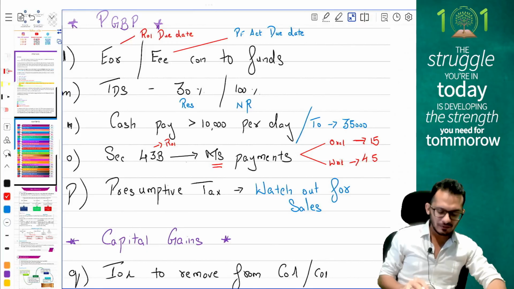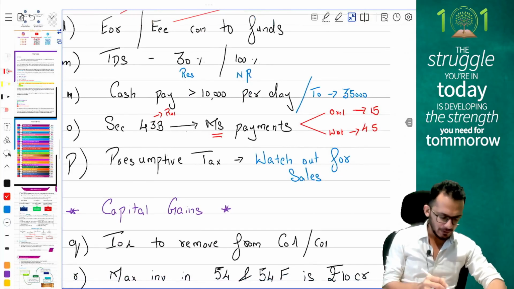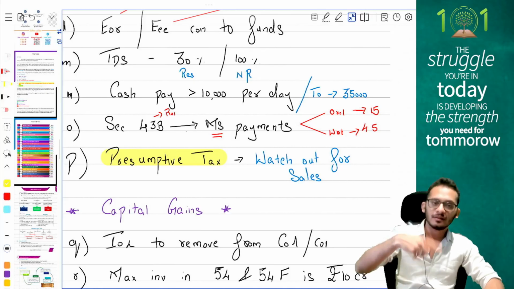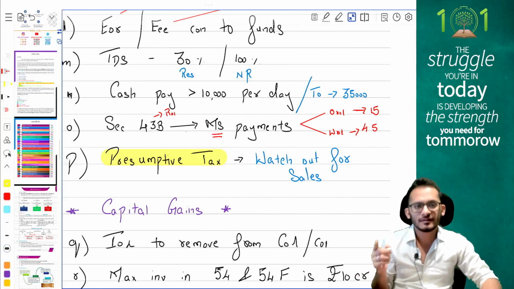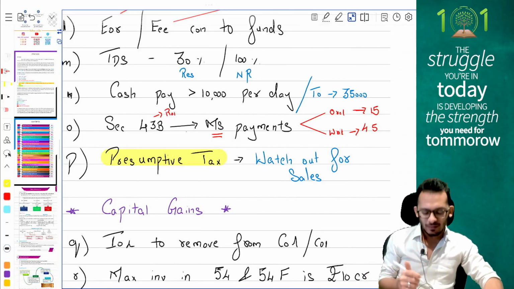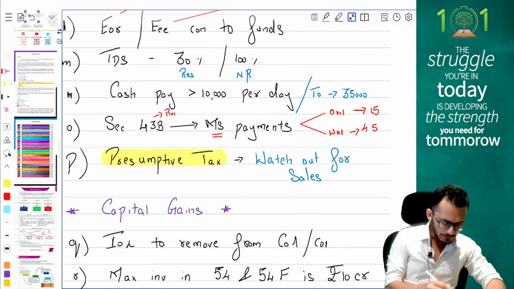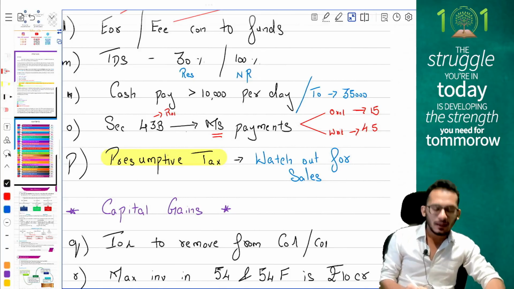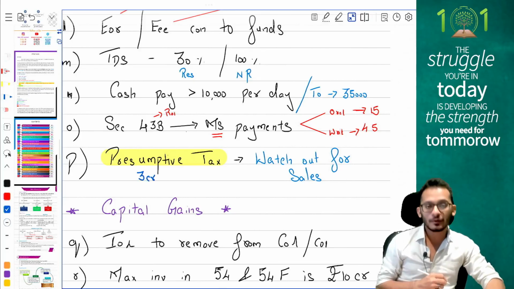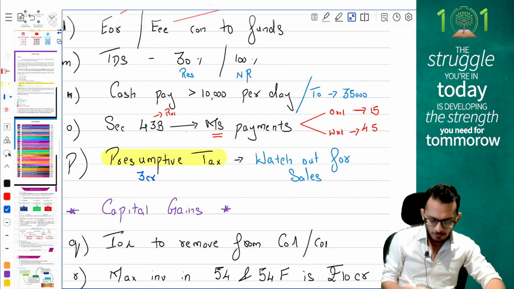Next, the most important thing which I expect in the current year's exam is your provisions relating to presumptive taxation. Income tax in the current year says, if you are running a business in which 95% of the turnover is received by permissible modes, then you will be eligible for presumptive taxation up to, what is the number? Up to 3 crores. But if you're running a profession, then it is 75 lakhs.